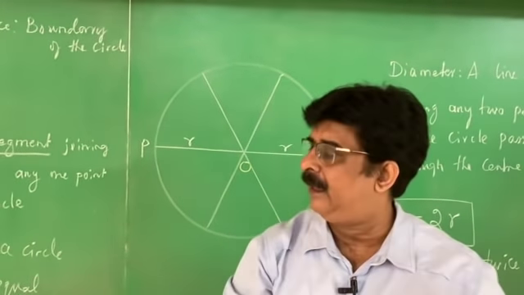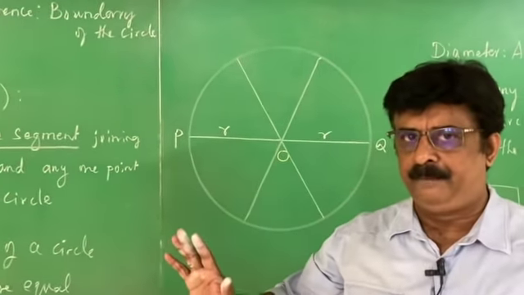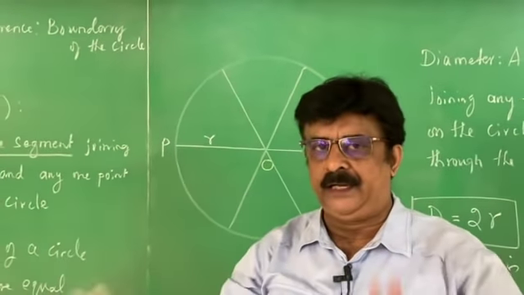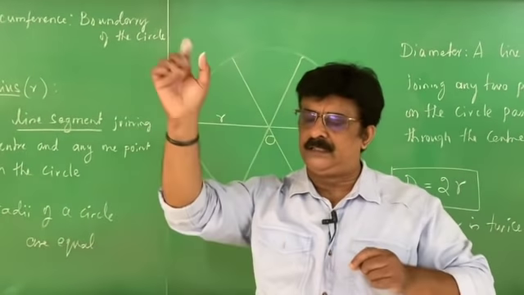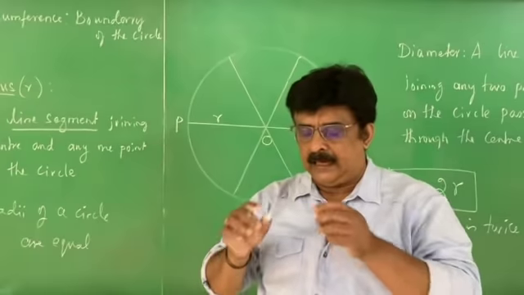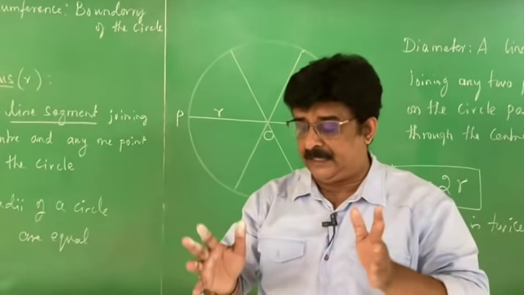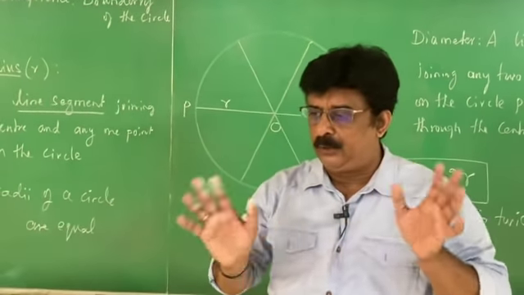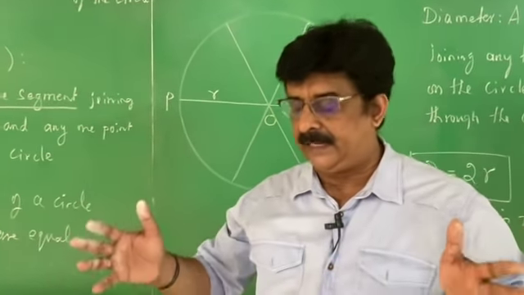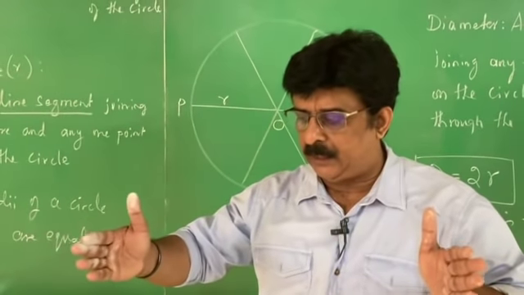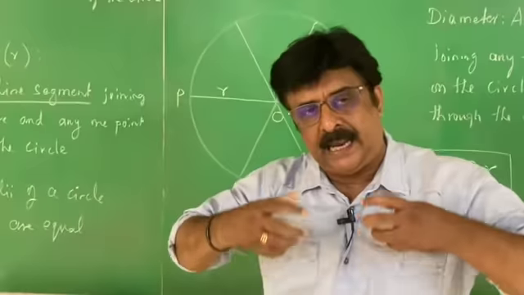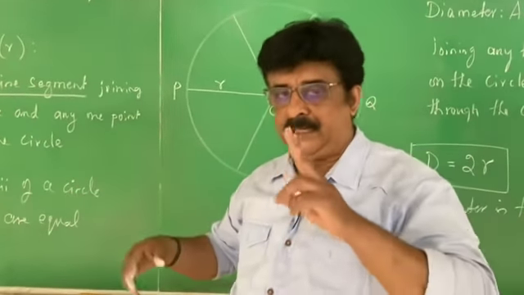I repeat once again, we know what is circle now. Circle is collection of all points in a plane which are at a constant distance from a fixed point called the center. And we know the difference between line segment and a line. Don't simply write line, line, line. Line is different. Line segment is different. Line segment has boundaries. We can't extend a line segment. Line can be extended.